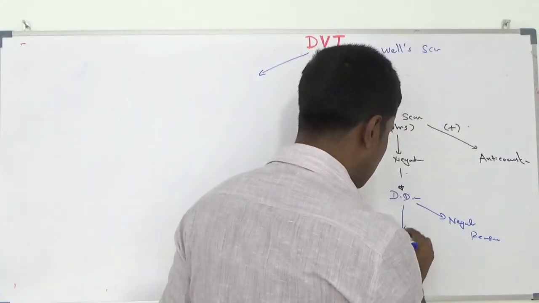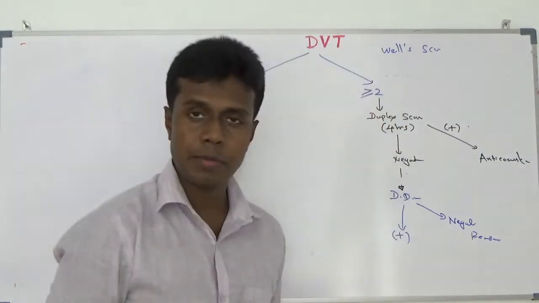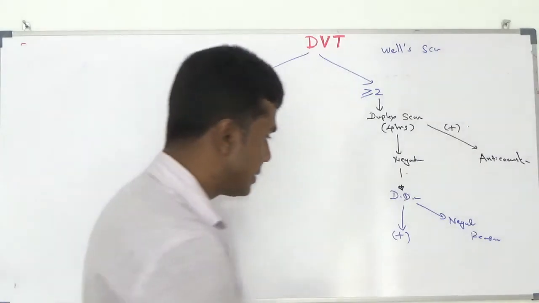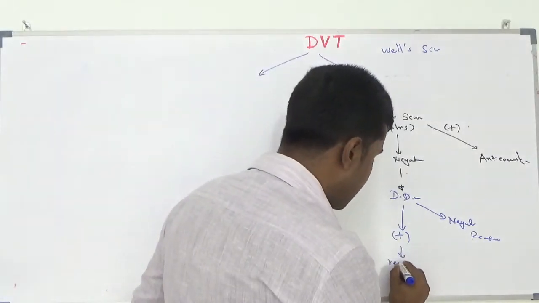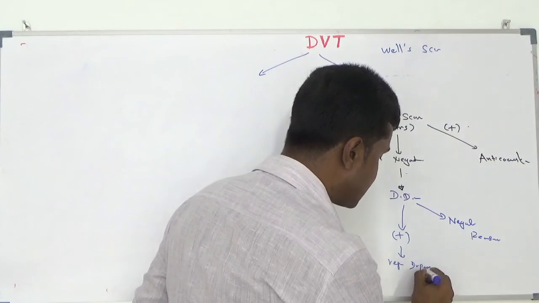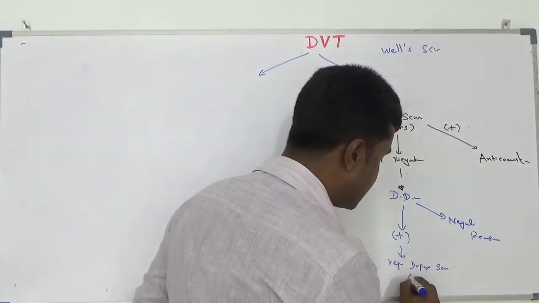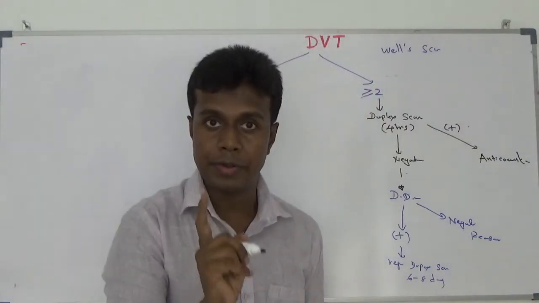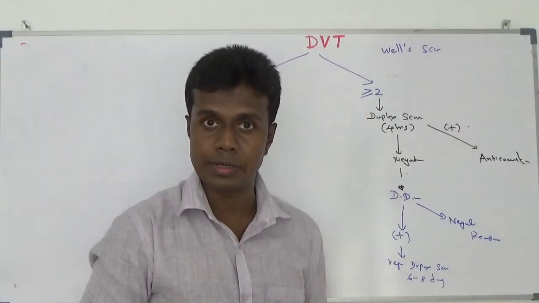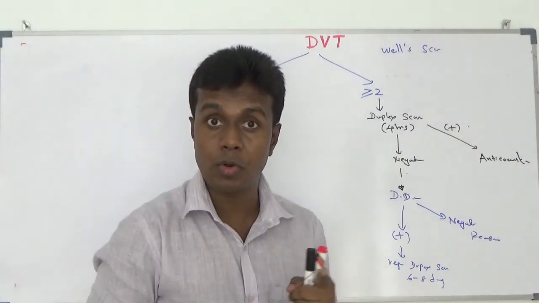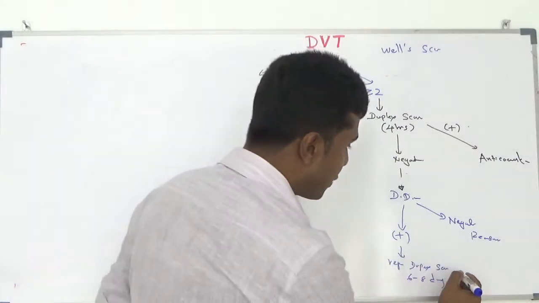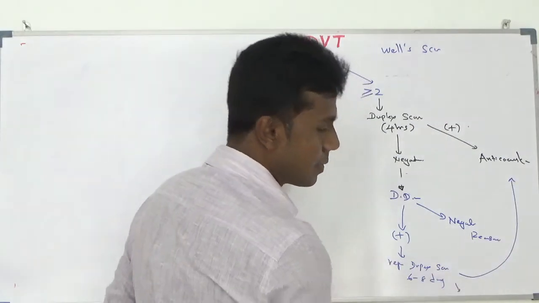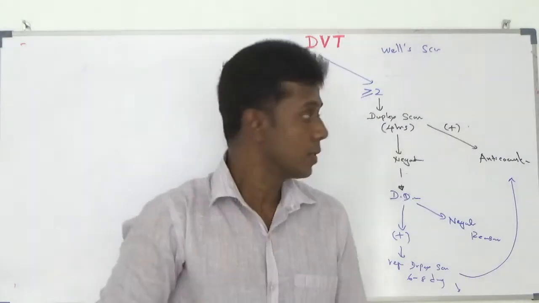If D-dimer is positive and duplex scan negative, you have to repeat the duplex scan in 6 to 8 days to identify whether your patient is developing a clot. If your patient has a clot, you have to anticoagulate. If not, no need for anticoagulation.